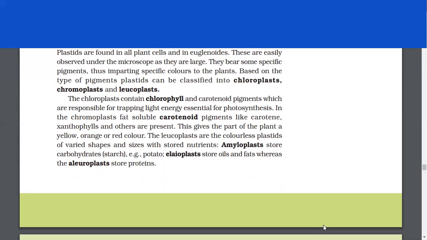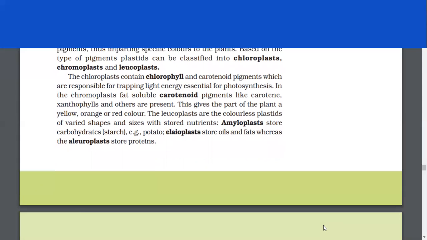The leucoplasts are the colorless plastids of varied shapes and sizes with stored nutrients. Amyloplasts store carbohydrates, for example, potato. Elaioplasts store oils and fats, whereas aleuroplasts store proteins.